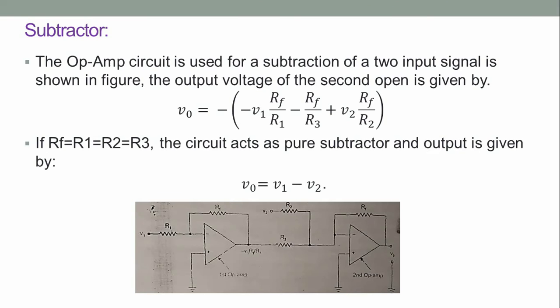The op-amp can be used as a subtractor. The circuit used for the subtraction of two input signals is shown in the figure. The output voltage is given by V naught equal to minus of minus V1 RF by R1 minus RF by R3 plus V2 RF by R2. If R1, R2, R3 are made equal to RF, the circuit acts as a pure subtractor. The output voltage is given by V naught equal to V1 minus V2.